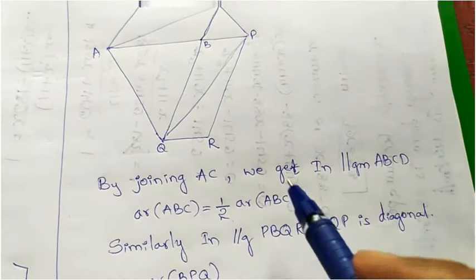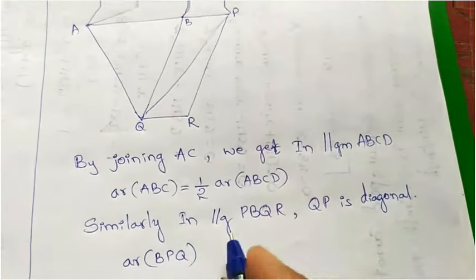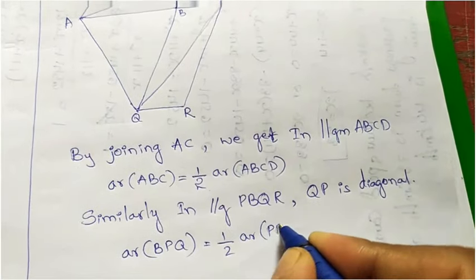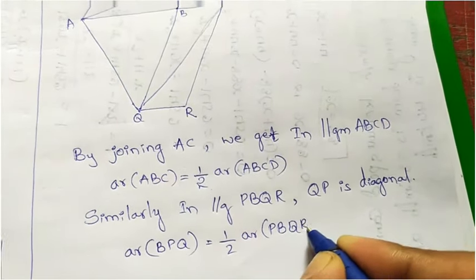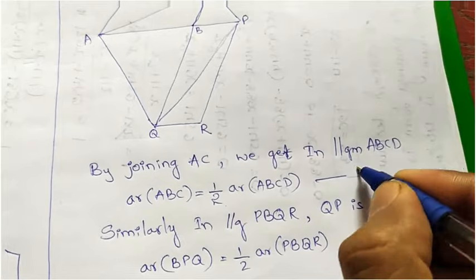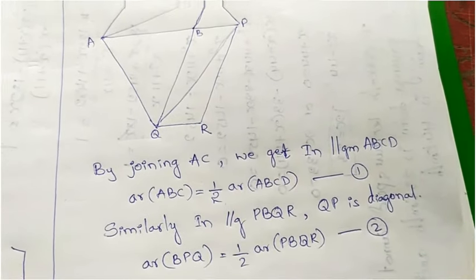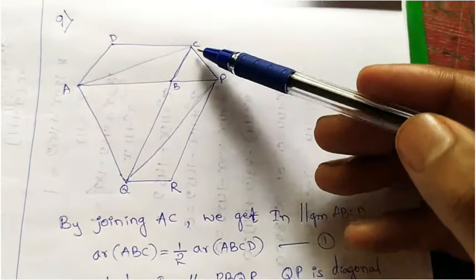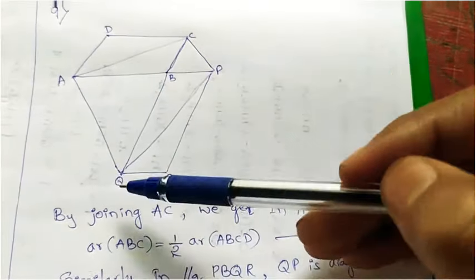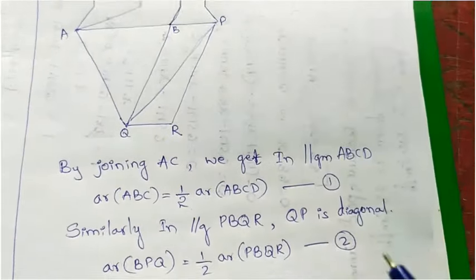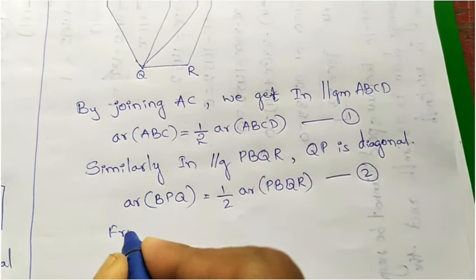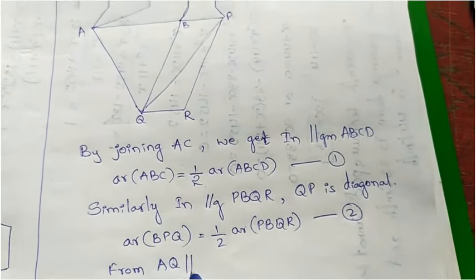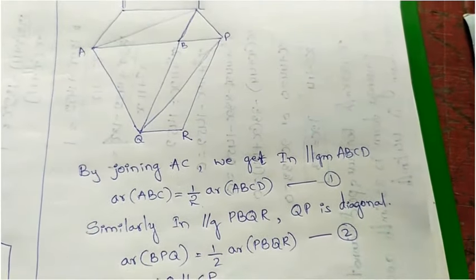BPQ. BPQ is equal to half of the area of whole parallelogram, that is PBQR. Okay, so take equation number 1 and equation number 2. Now coming to the main diagram, by the construction they mention that AQ is parallel to CP.